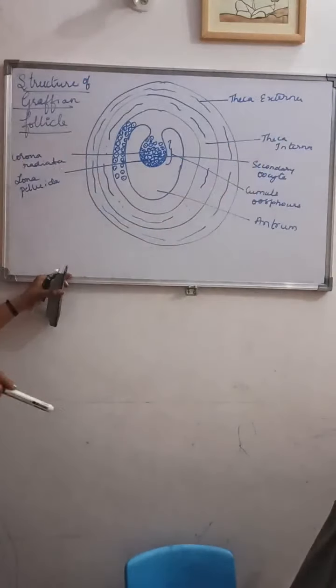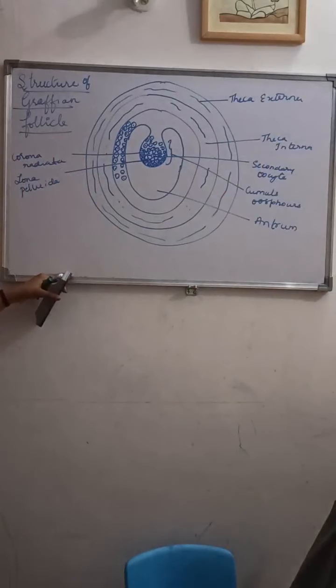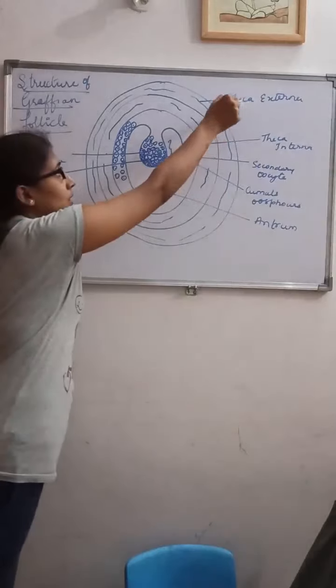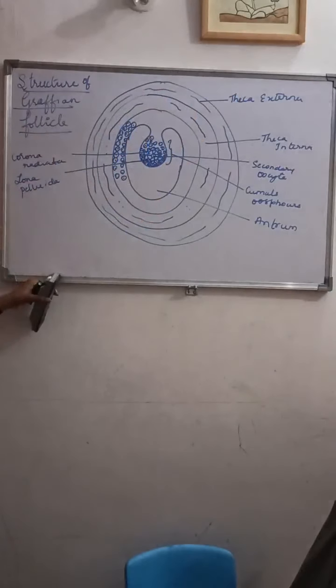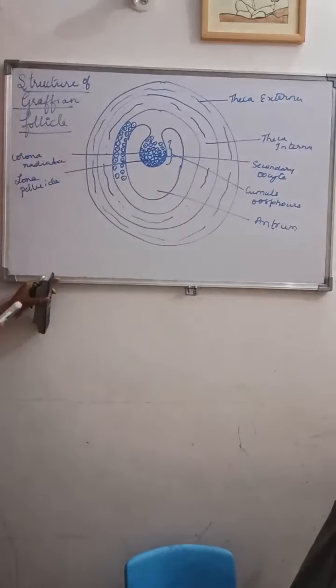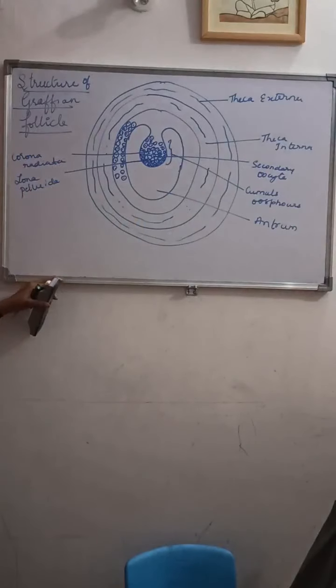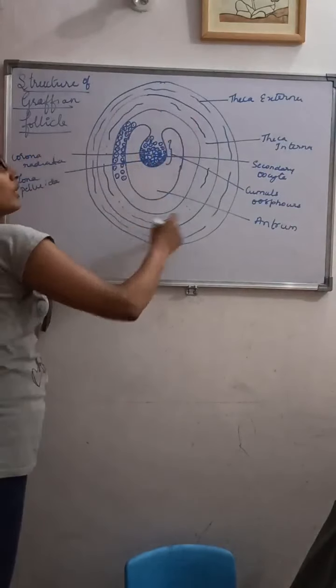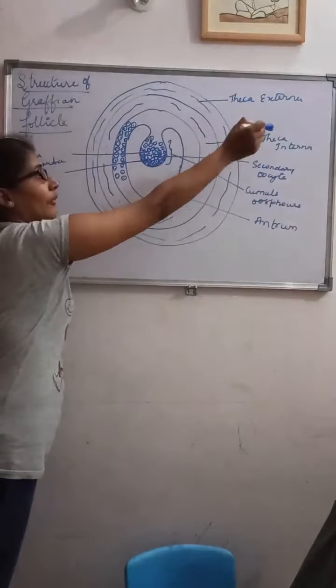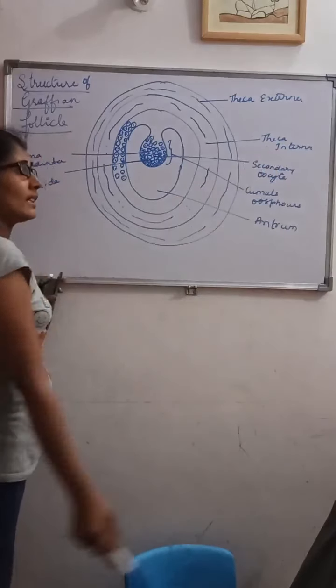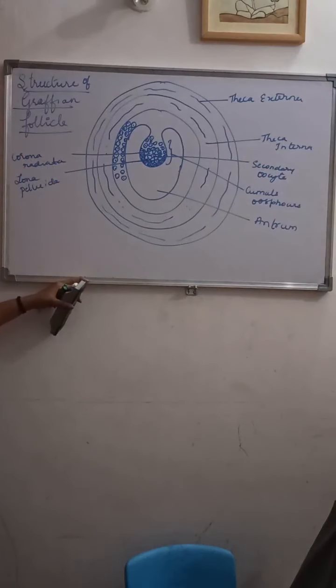The theca externa is the outer fibrous layer of the Graafian follicle, and the theca interna is the cellular layer of the Graafian follicle.